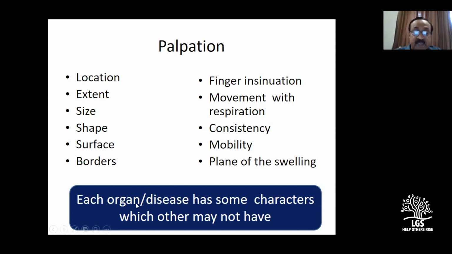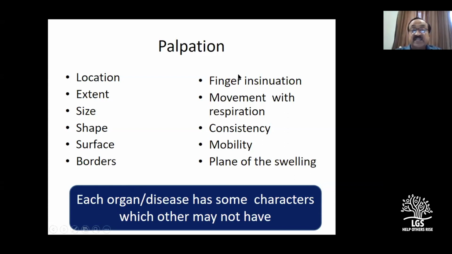That is what I meant by each organ or each disease. A classical liver will have a sharp border, which is never seen in stomach, nor for pancreas, nor for para-aortic lymph nodes.